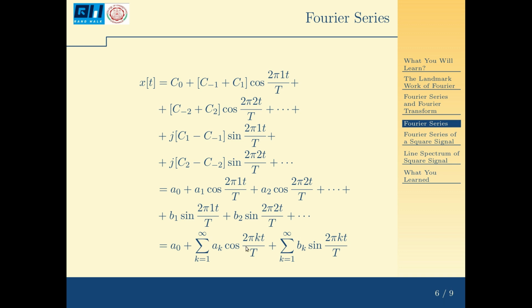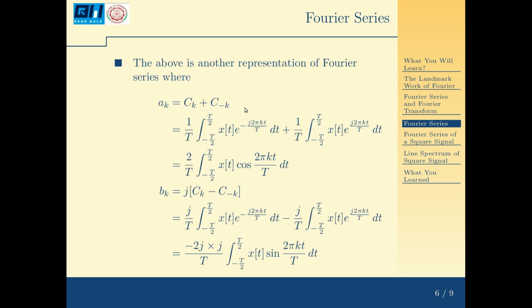This I can generalize as A0 plus sum k equal to 1 to infinity a_k cos 2 pi kt by T plus sum k equal to 1 to infinity b_k sine 2 pi kt by T. Now, which are these a_k and b_k? a_k is c_k plus c minus k, and b_k is j into c_k minus c minus k.